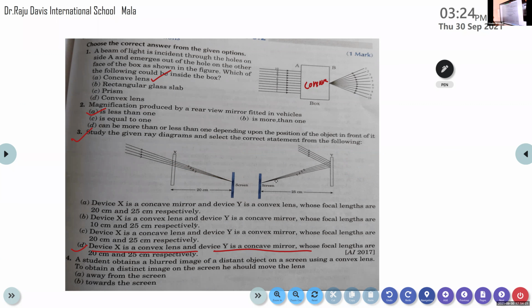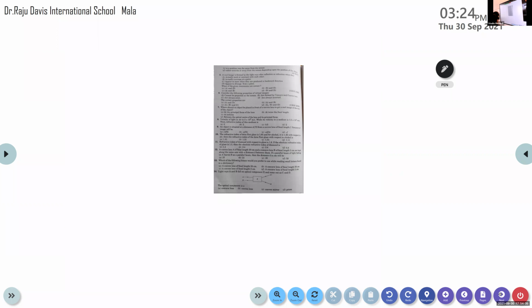A student obtains a blurred image of a distant object on a screen using a convex lens. To obtain a distinct image on the screen, he should move the lens away from the screen, towards the screen, or to a position far away from the screen, either towards or away from the screen. I will zoom it. One minute.